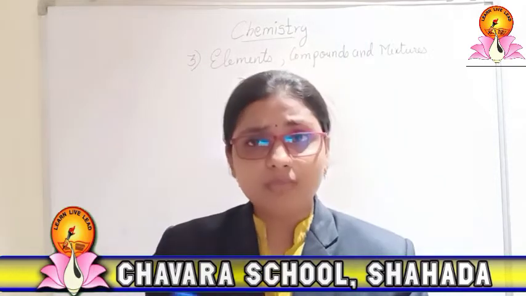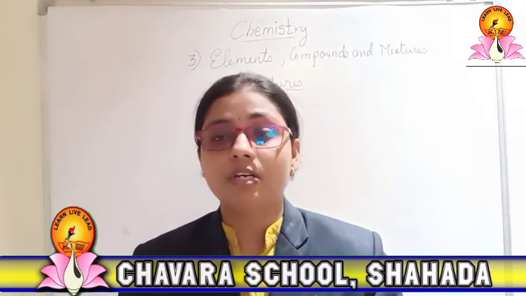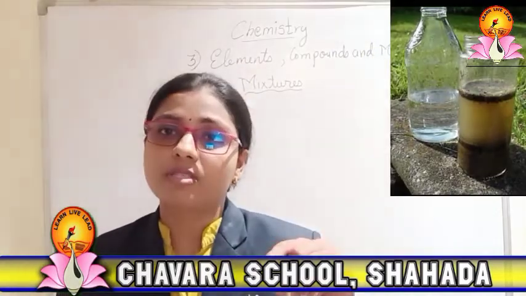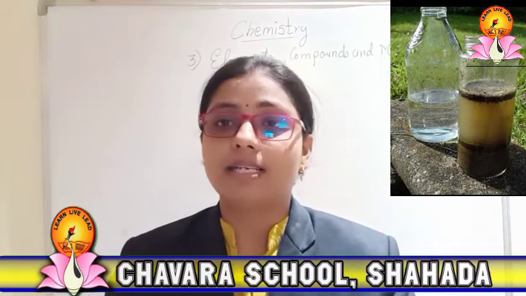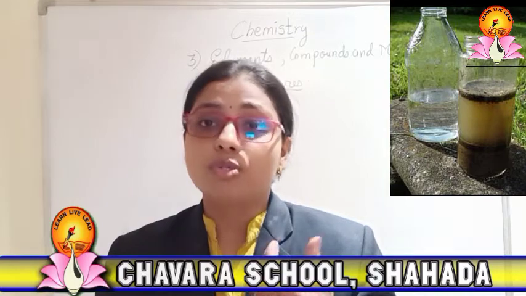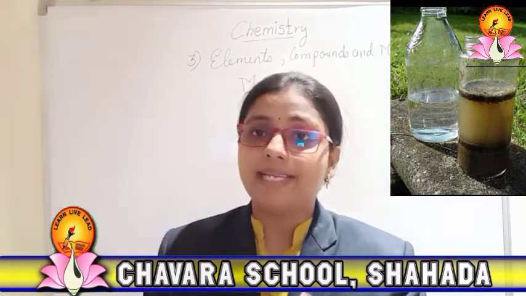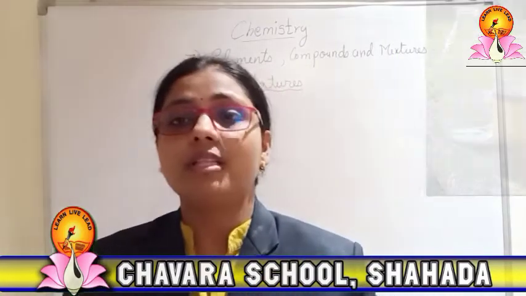Now the heterogeneous mixture. For that we have the example of soil and water. When you mix the soil and water, you will observe that some particles remain there. They form a residue and sink to the bottom of the glass. So it is forming a heterogeneous mixture, because the particles present in the soil are not uniformly mixed with the water. That is why they form a heterogeneous mixture.